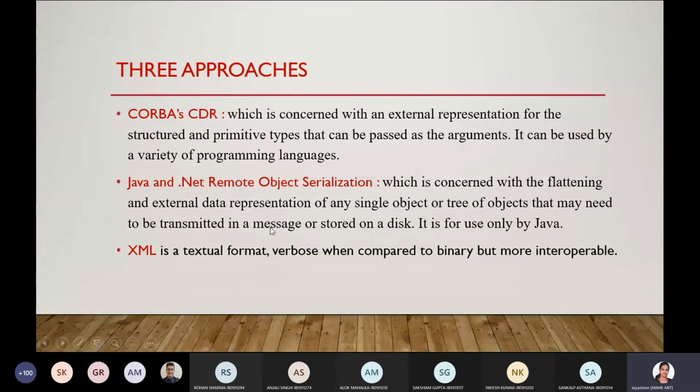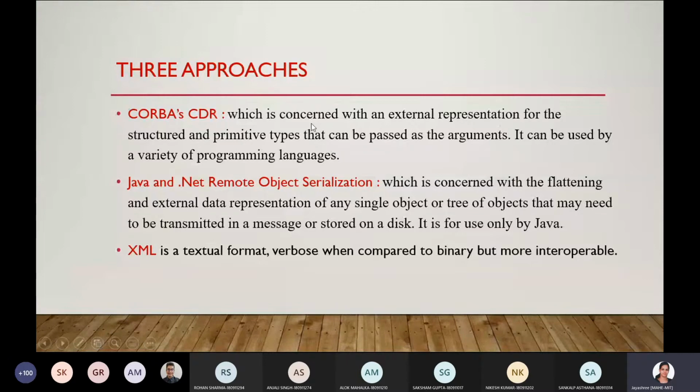So three approaches for external data representation are normally used. One is CORBA's CDR, common data representation, one is Java and .NET remote object serialization, and one is XML. All of these will be discussed. CORBA's CDR, this particular external data representation approach, is used to transfer the data.